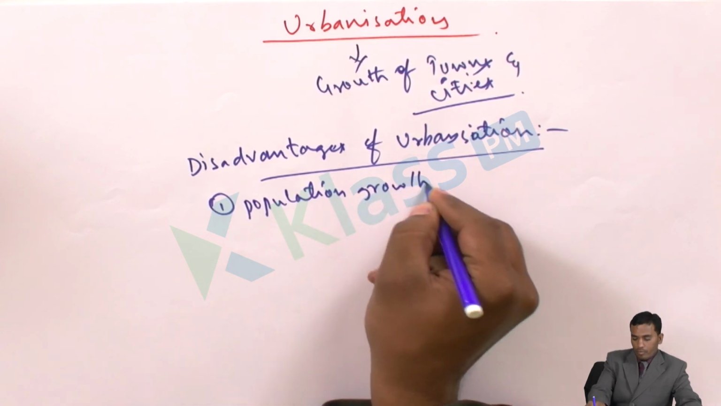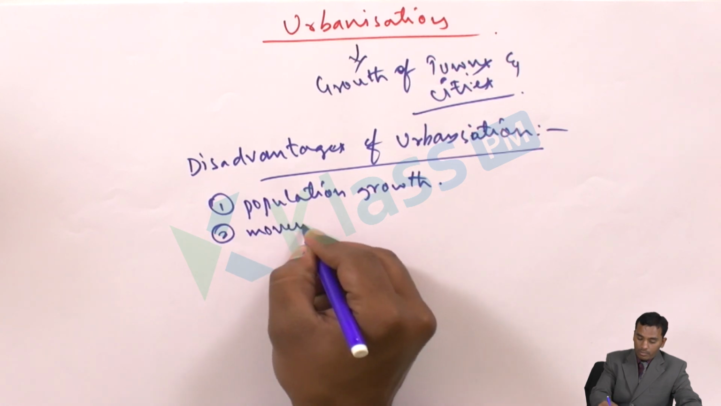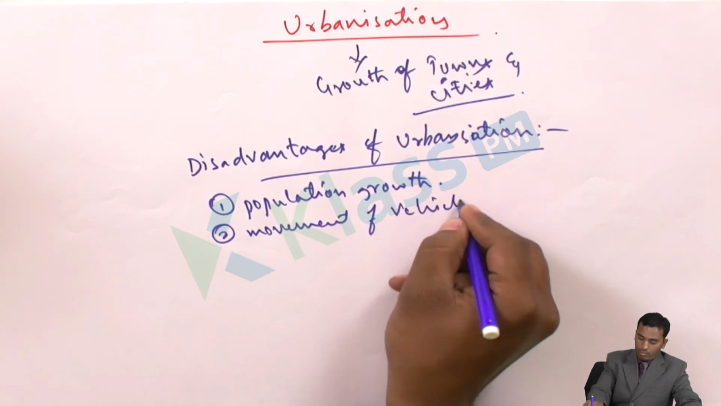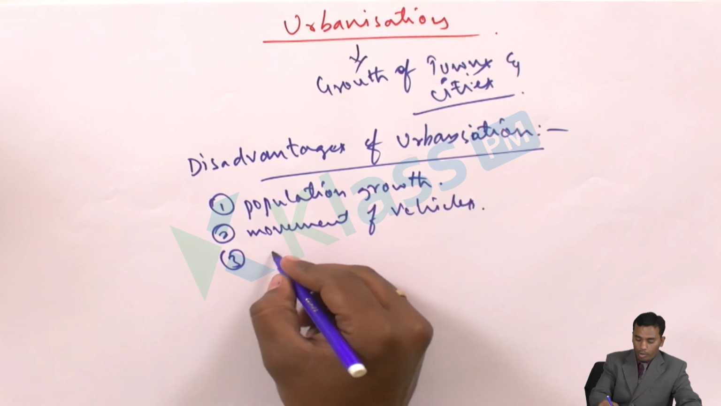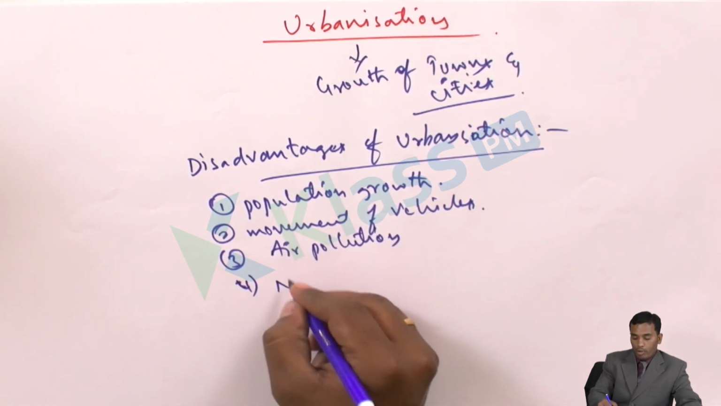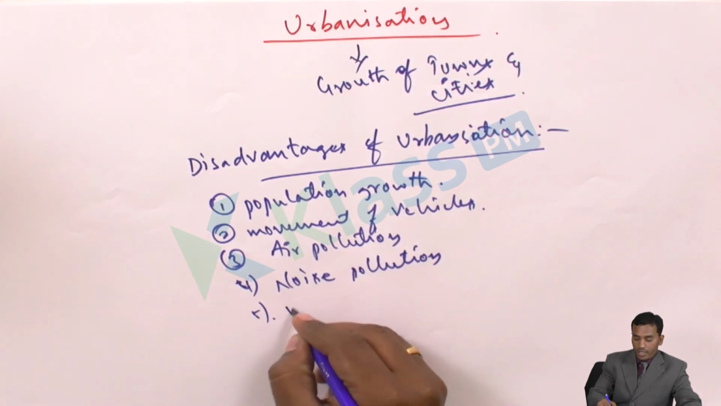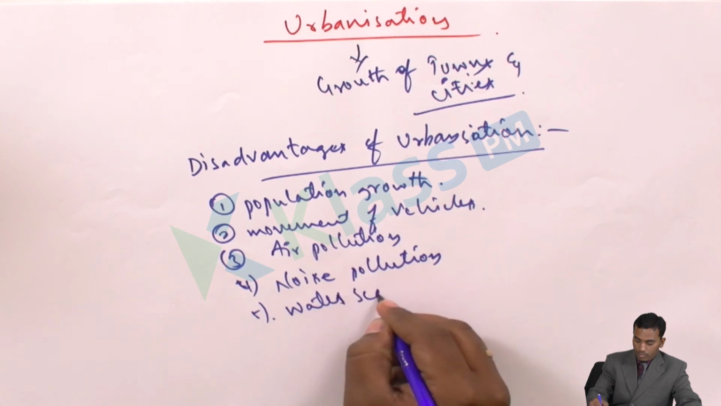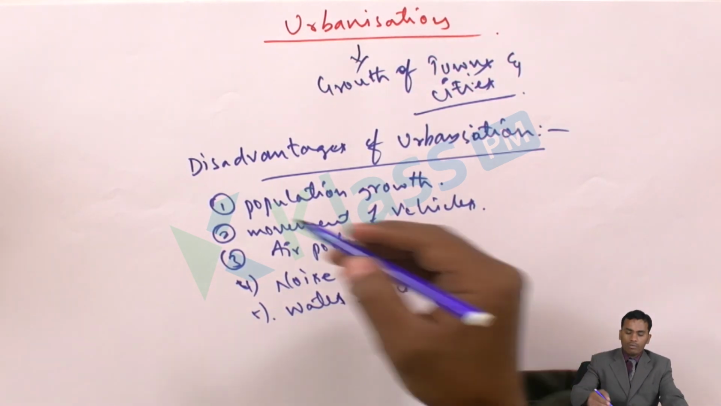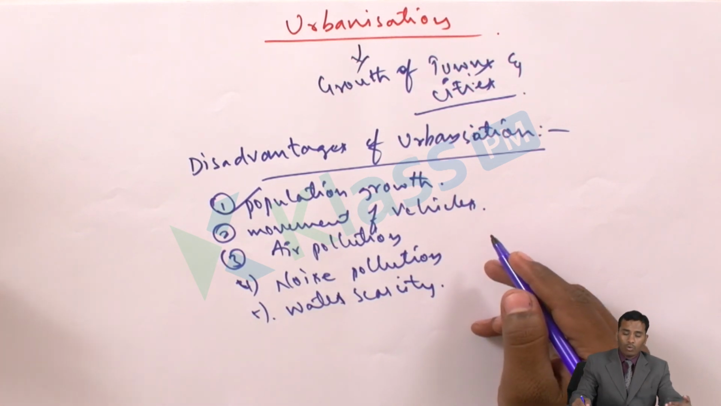population growth. Because of this population growth, movement of vehicles will increase. Because of this, air pollution, noise pollution, water scarcity, like this. So population growth: because of urbanization, people will be moving from rural areas to